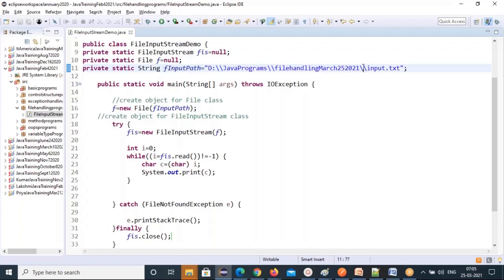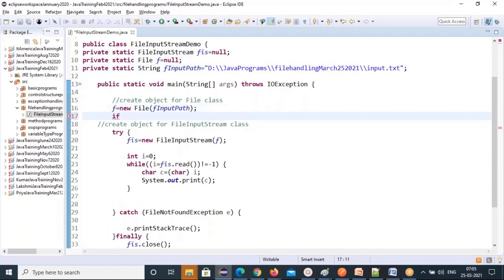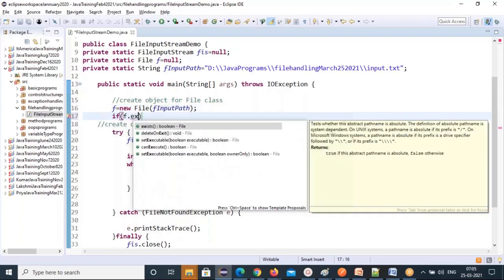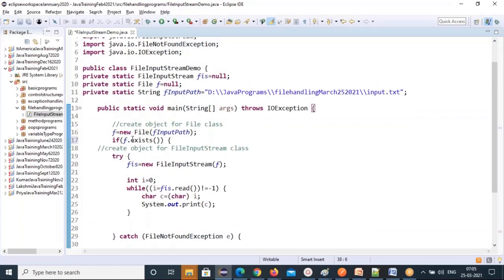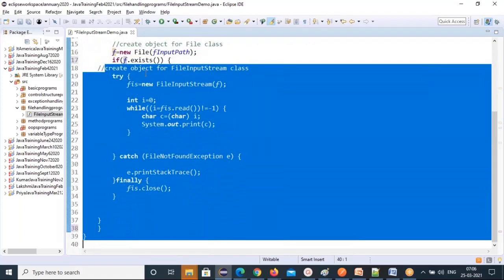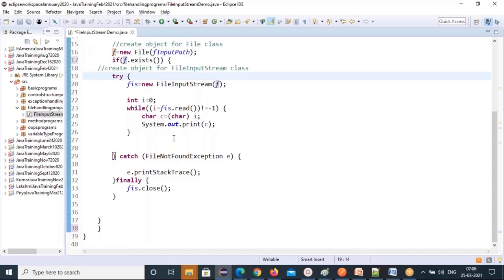This file, whether it is there or not, you want to check. Yeah. So you have a file class object, so you can check here. You put an if condition: if file exists, then you can ask to do all these things. So till here, only if the file exists, you do this. You can tell that an exists method is there in the file class. If it exists, this code will execute. If it does not exist, it will throw an exception. That you can tell.